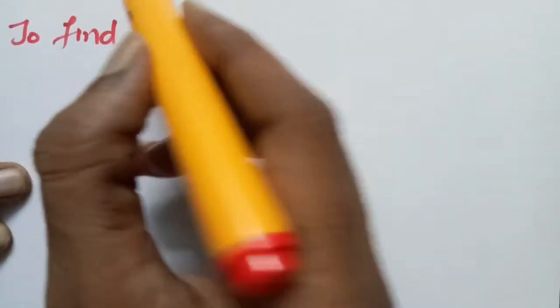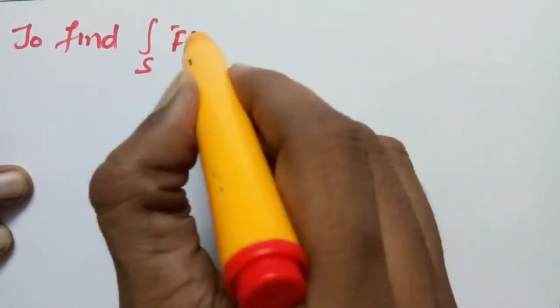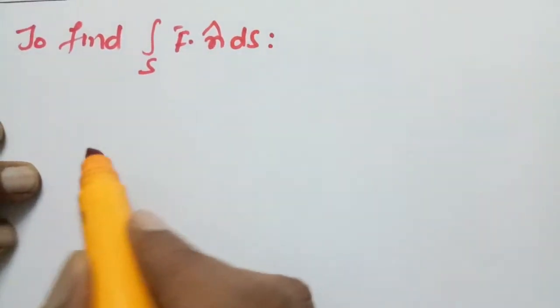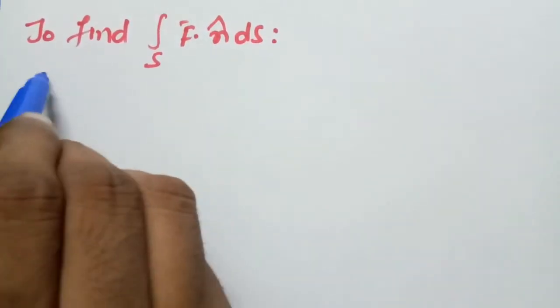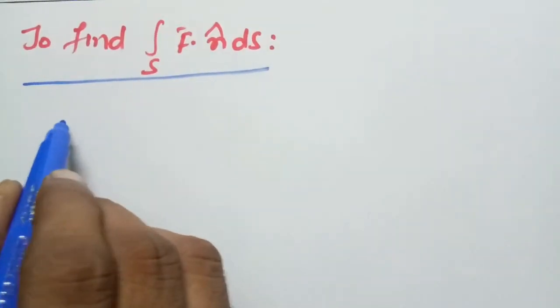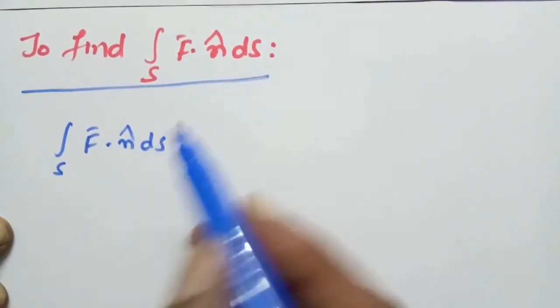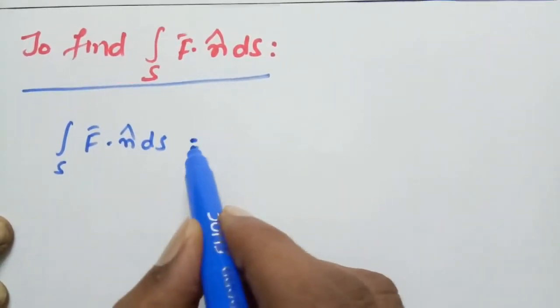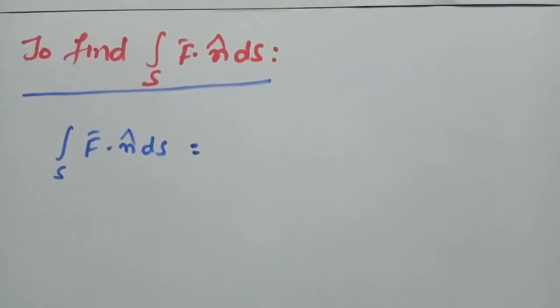Next, to find the integral over S of f bar dot n cap ds, the surface of the rectangular parallelepiped consists of 6 parts.